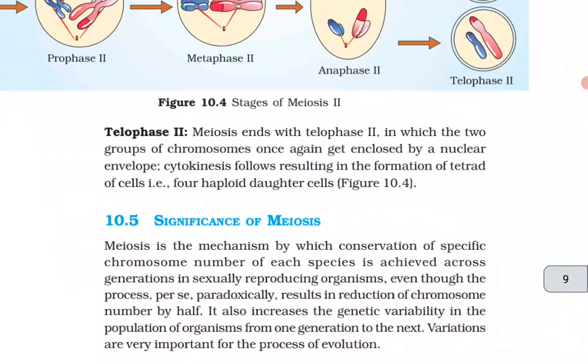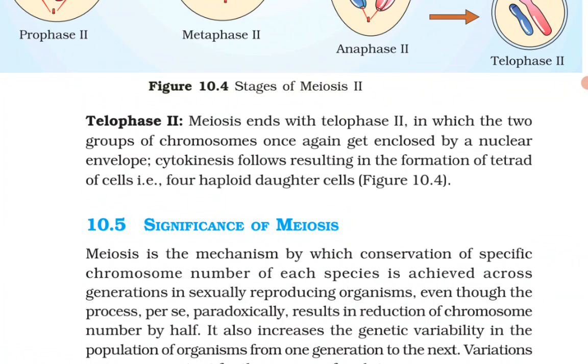Telophase 2: meiosis ends with telophase 2, in which the two groups of chromosomes once again get enclosed by a nuclear envelope. Cytokinesis follows, resulting in formation of a tetrad of cells, that is, 4 haploid daughter cells.